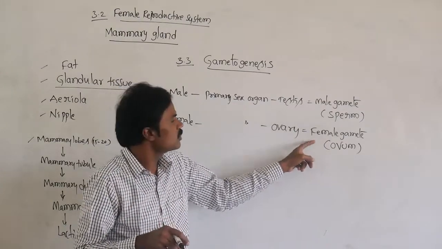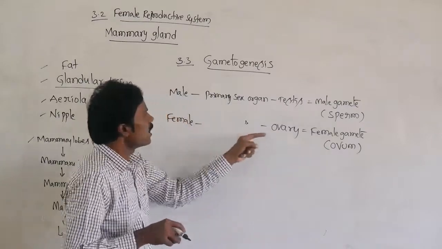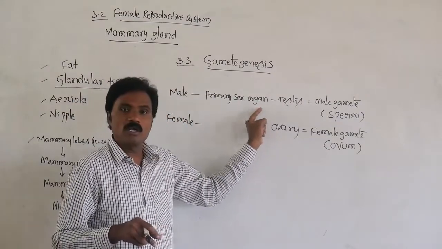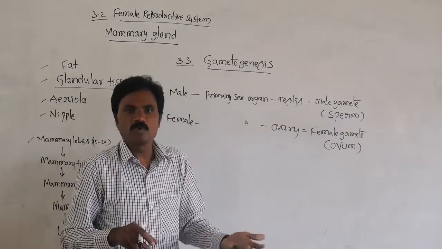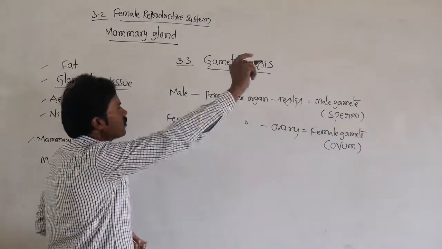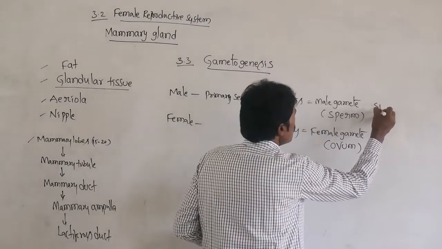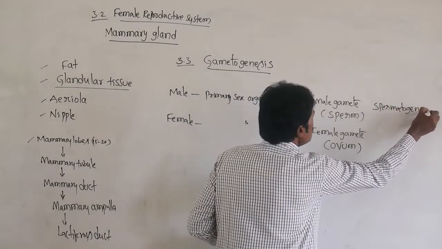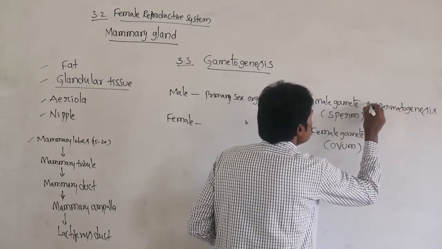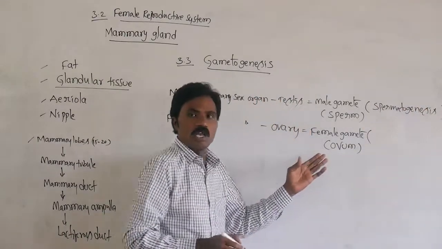The male process is called spermatogenesis. The production of male gametes we call spermatogenesis.